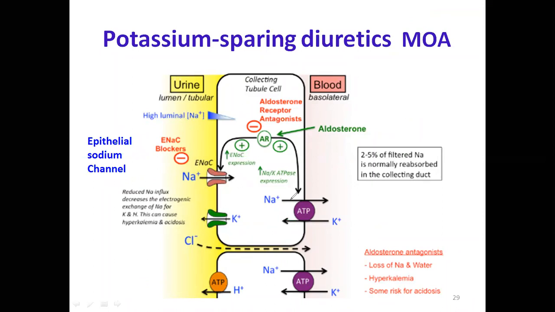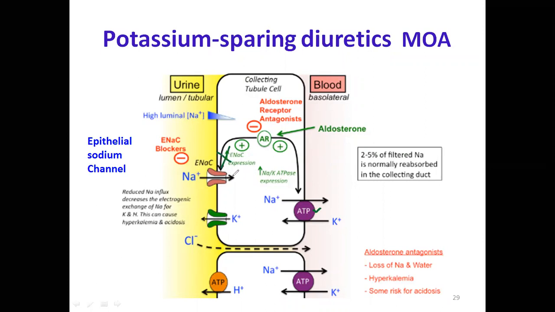Sodium will enter into the blood, and potassium will leave out by the help of the sodium-potassium ATPase. This is the normal process. If our drugs block this process, what happens?